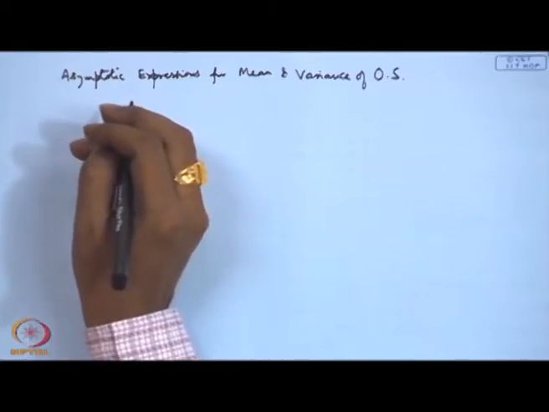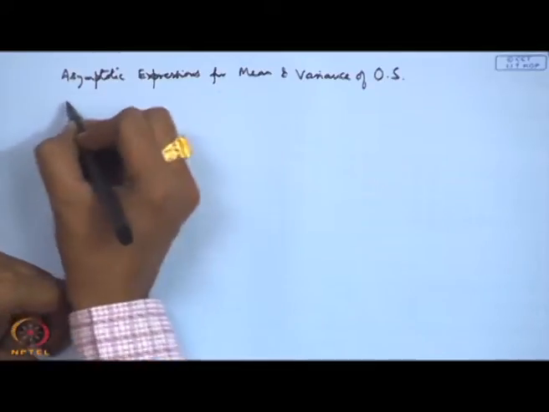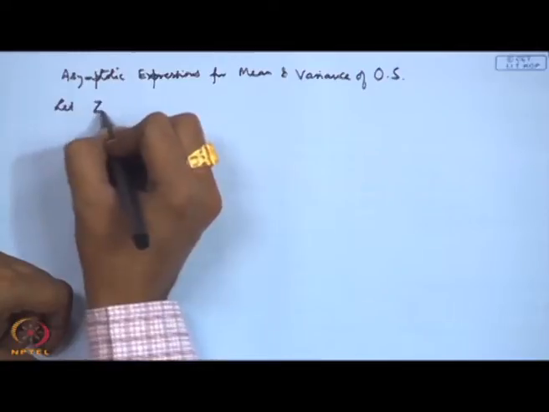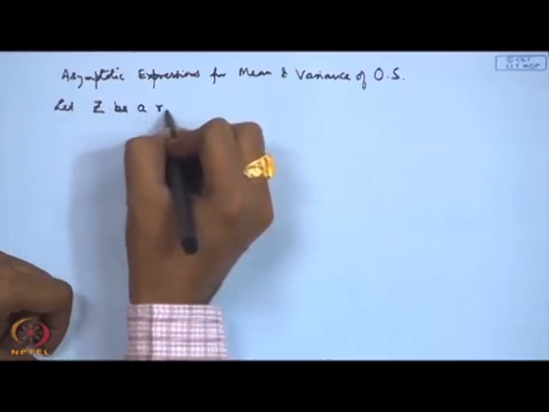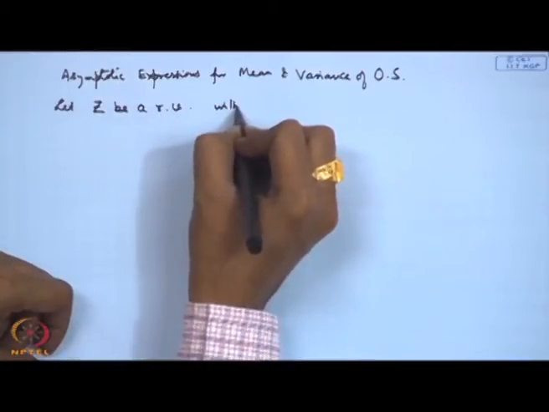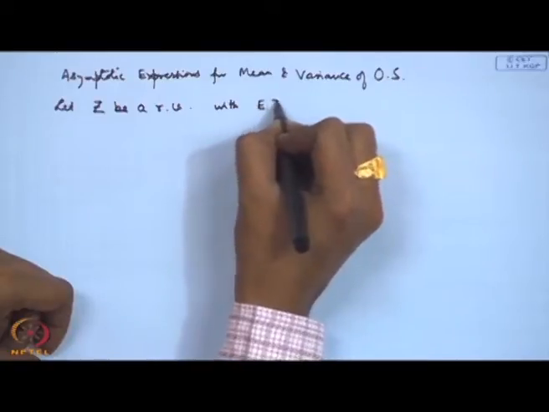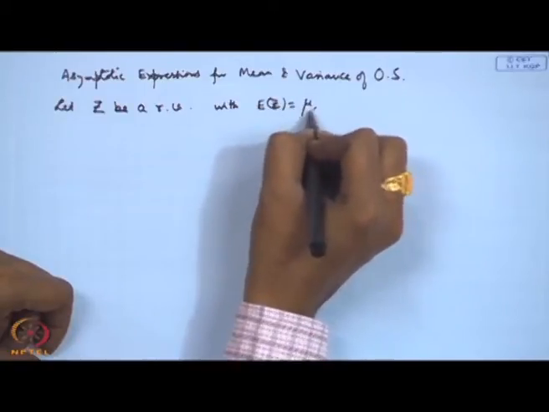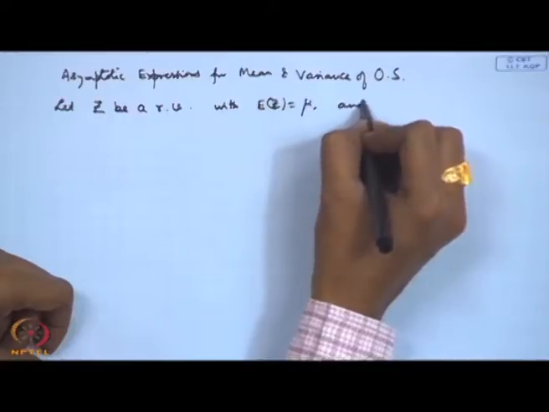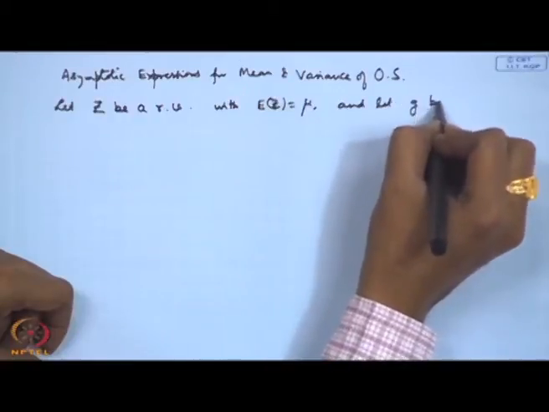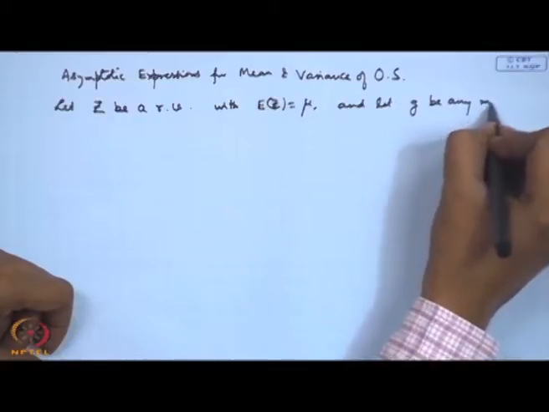Firstly, I develop a general formula. So, let us consider, say, let Z be a random variable with expectation of Z being, say, mu, and let g be any measurable function.